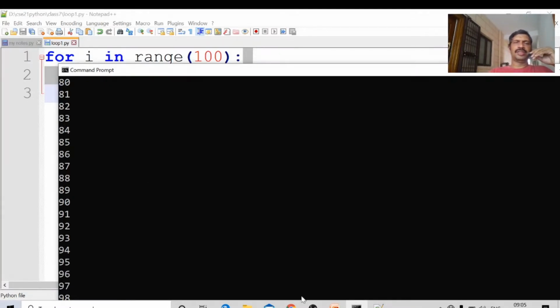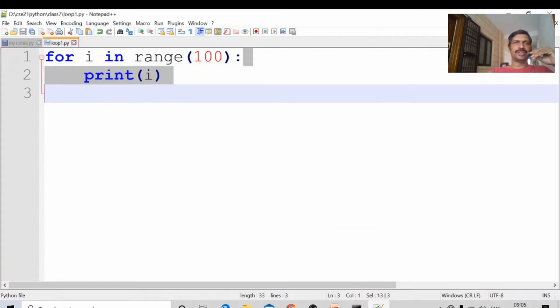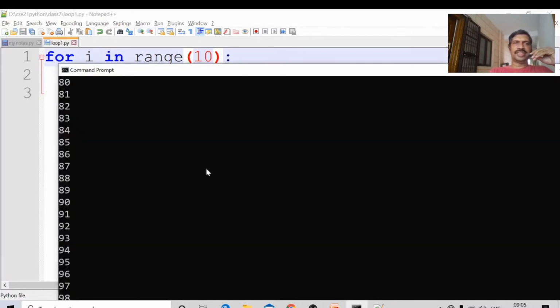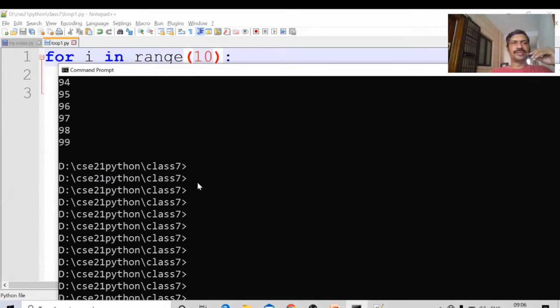It prints up to 99. Suppose I want to print only 10 values, not up to this number. Control S, Alt tab. It will generate the numbers.